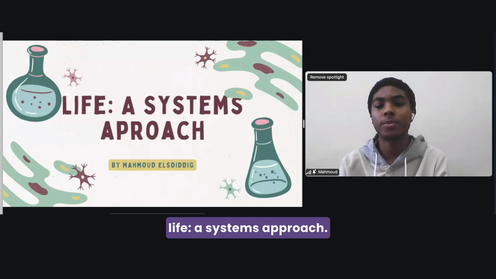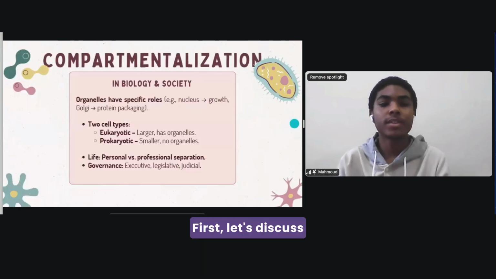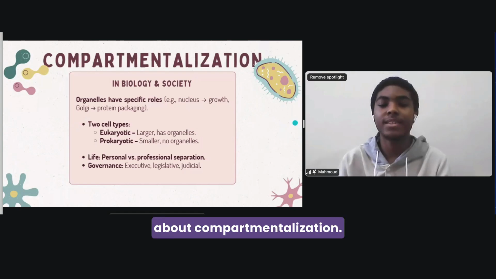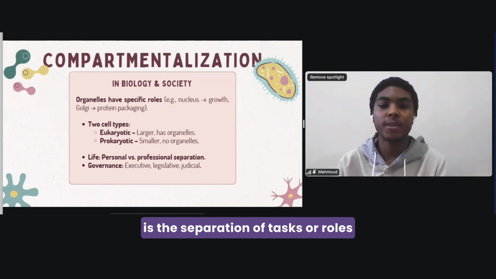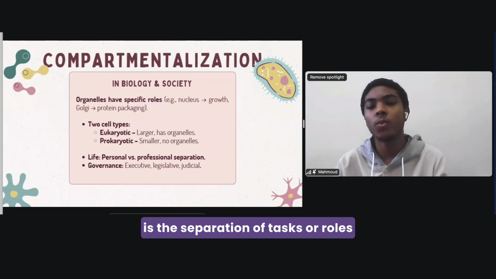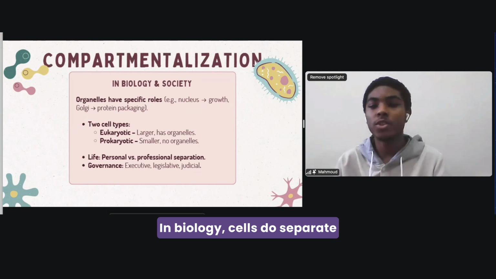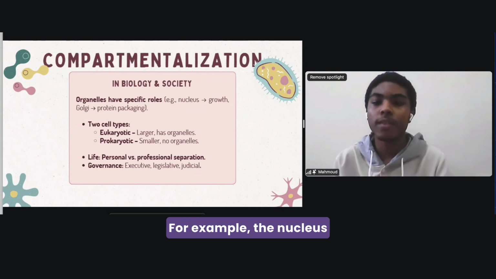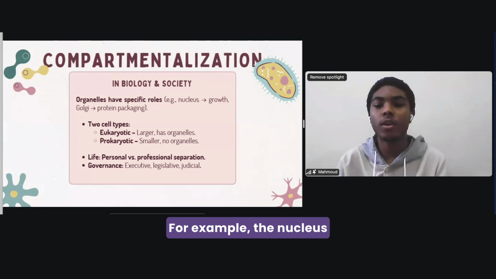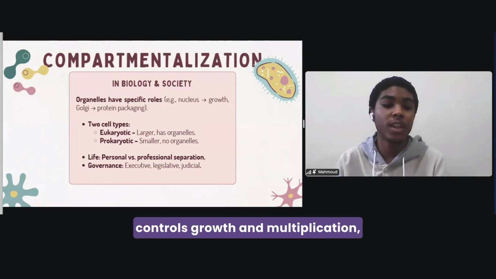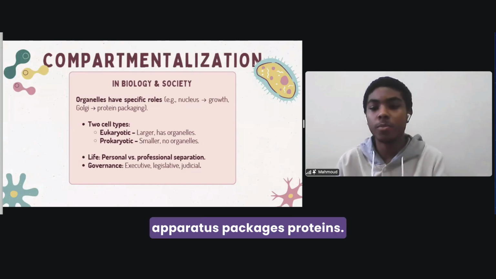Life as Systems approach. First, let's discuss compartmentalization. Compartmentalization is the separation of tasks or roles to make work more effective. In biology, cells do separate functions using organelles. For example, the nucleus controls growth and multiplication, while the Golgi apparatus packages proteins.